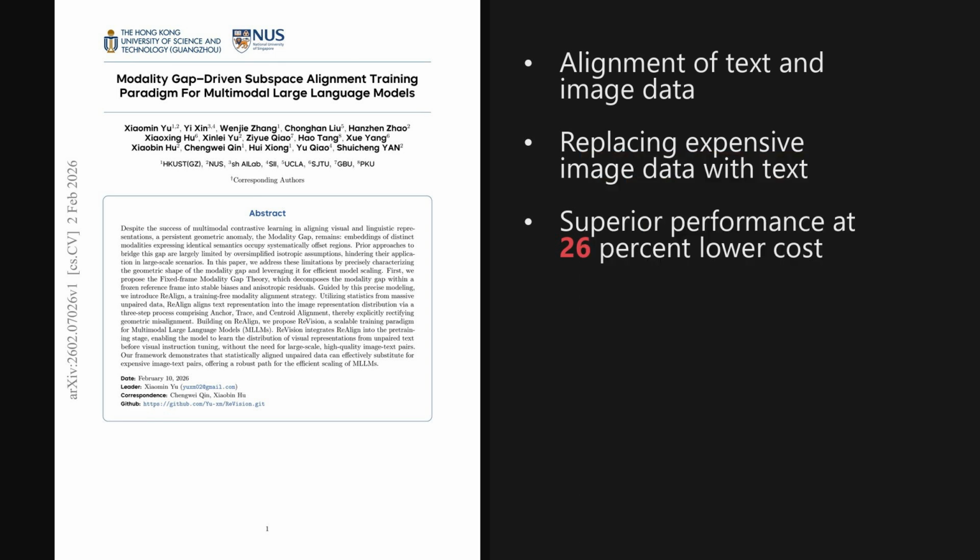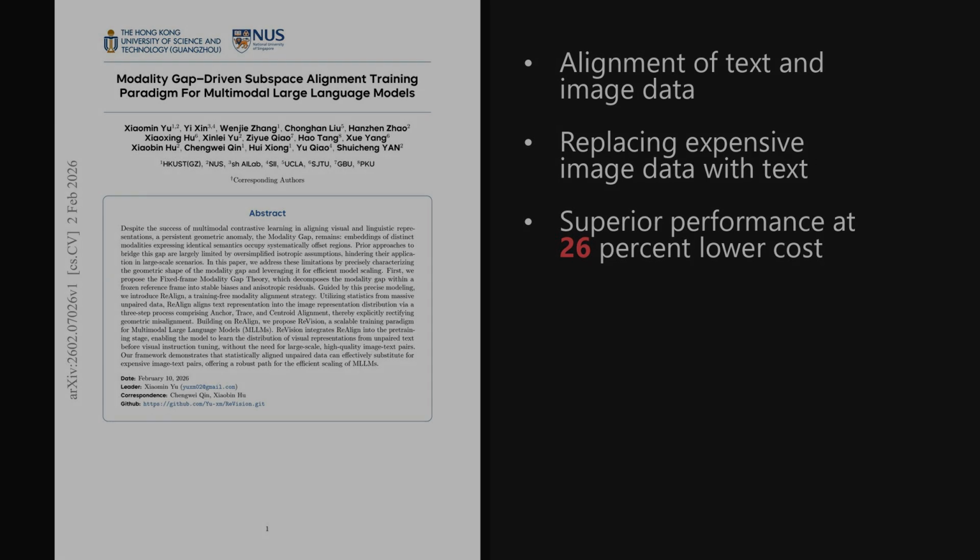I'm Alex. Today, we're looking at a paper from the Hugging Face trending list, published on February 2nd, 2026, just about a week ago. It introduces a training paradigm called ReVision, which demonstrates that 2 million unpaired text samples can actually outperform a baseline trained on 1 million real image-text pairs, effectively substituting expensive data with cheaper alternatives. The paper is titled Modality Gap-Driven Subspace Alignment Training Paradigm for Multimodal Large Language Models. And as we'll see later, the implications for efficient model scaling are really impressive.